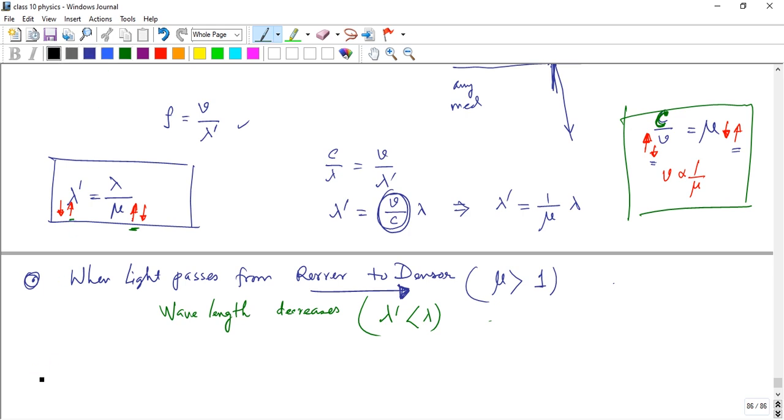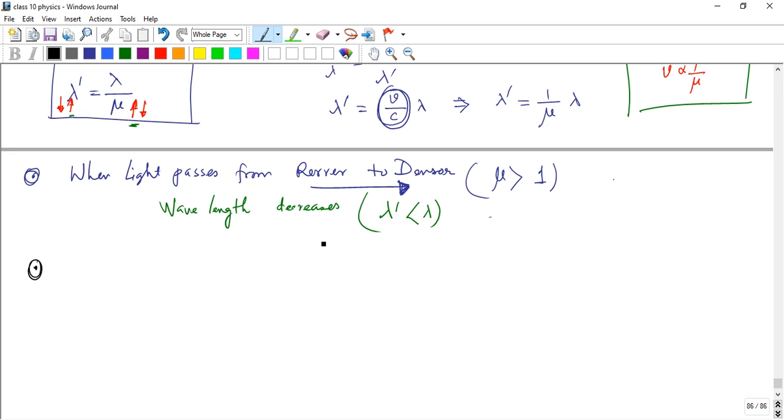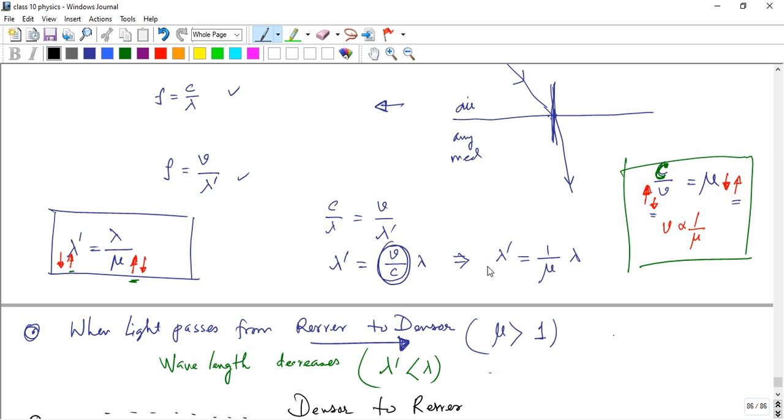Another conclusion is when light passes from a denser to a rarer medium. The light travels back along a similar path, from the denser medium to the rarer medium.